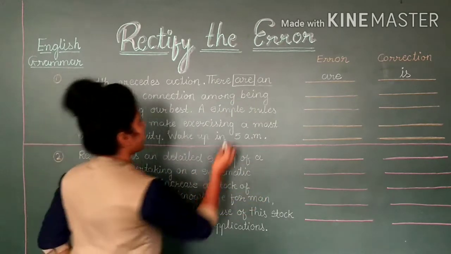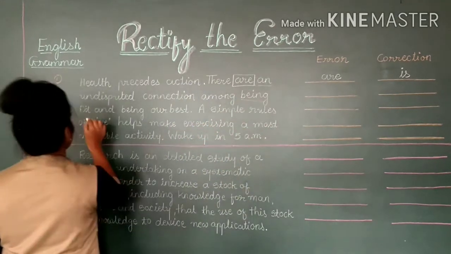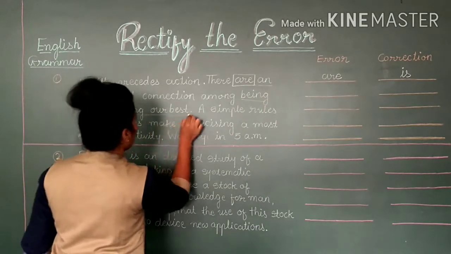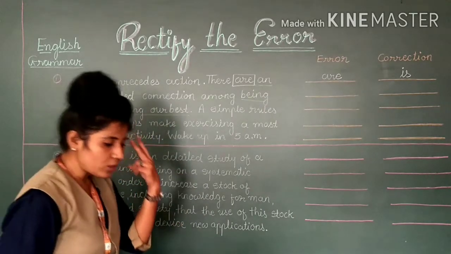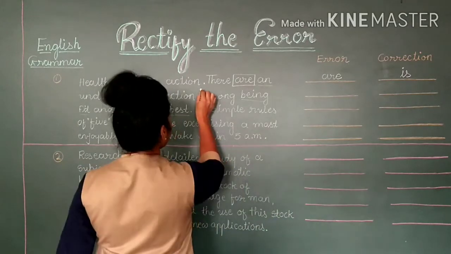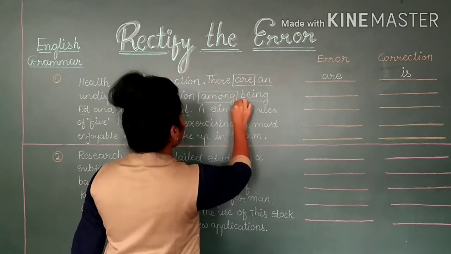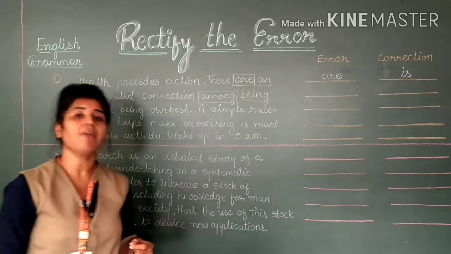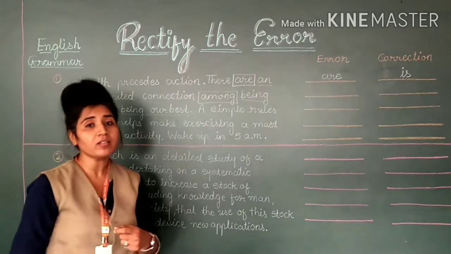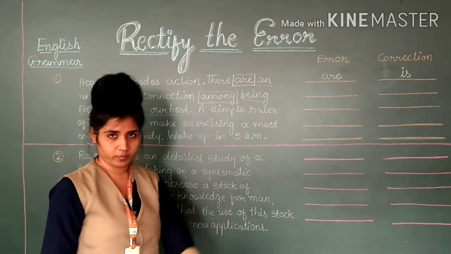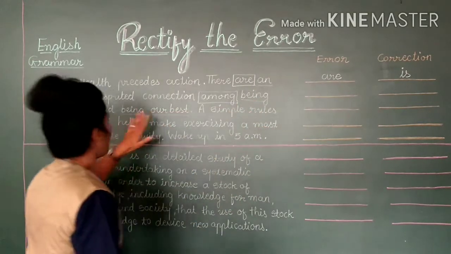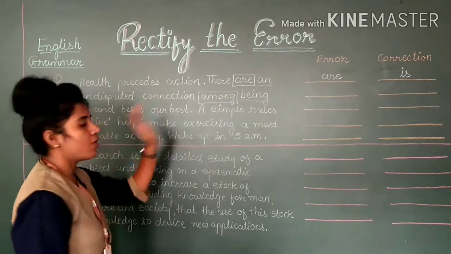Two things are here: being fit, being our best. So for two things we cannot use among. Among we use when we are comparing things more than two. Here we have two objects, being fit and being our best.